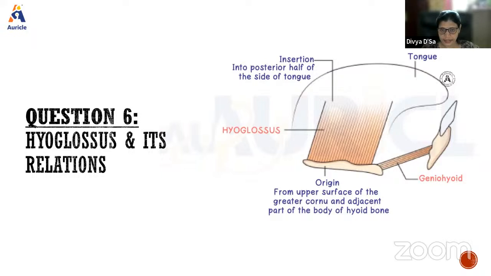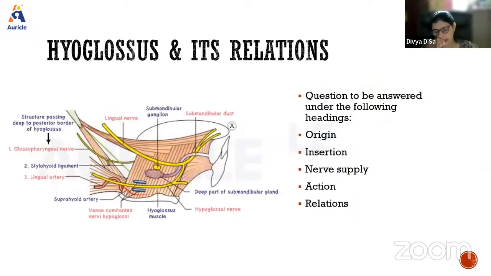Why the relations of this muscle are asked is because it forms a key muscle of the suprahyoid region, as many structures are in relation to it, either superficial or deep to it. Now, the superficial structures: if we go from above, first we have the lingual nerve. The lingual nerve crosses the muscle from behind forwards, where it goes to supply the tongue.